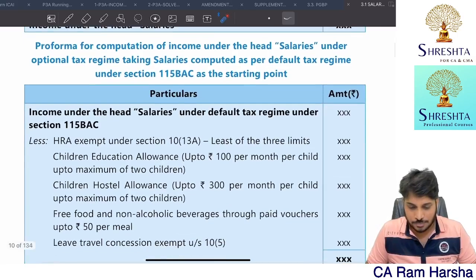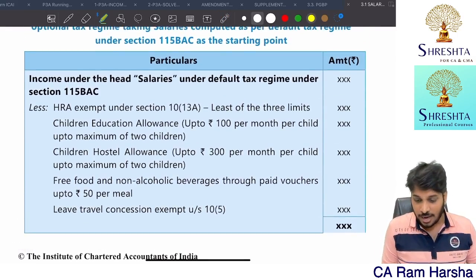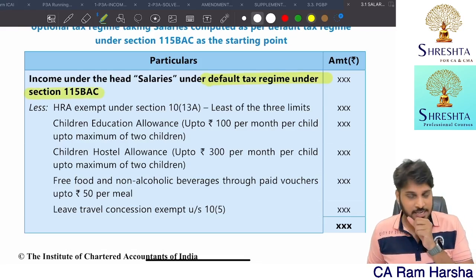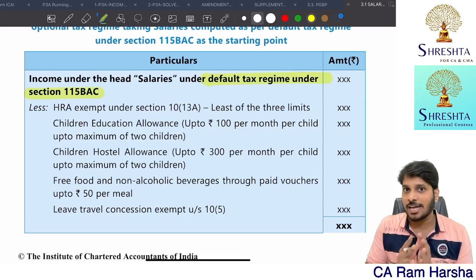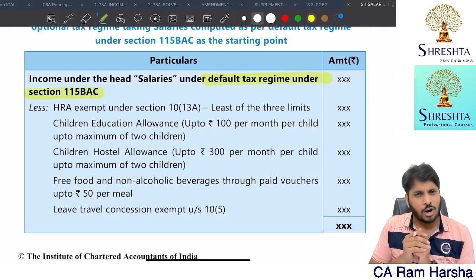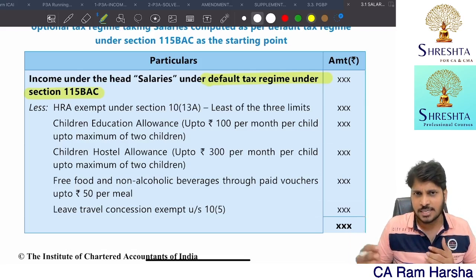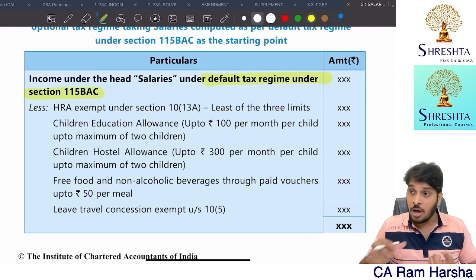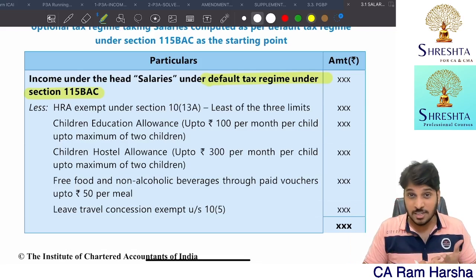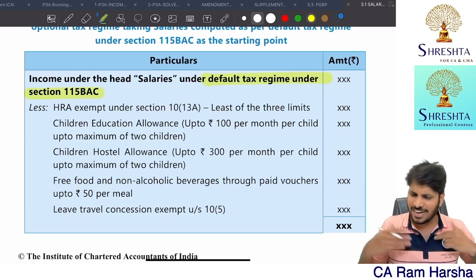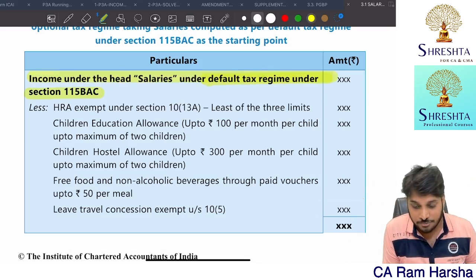Suppose we have computed income under the default tax regime for a salaried employee. He has given his salary data and all. We computed as per default tax regime. We did not take HRA exemption. Whatever HRA received, we fully taxed it. Whatever leave travel concession benefit there is, we fully taxed it. Whatever special allowances he got, we fully taxed it. Like that, as per default tax regime 115BAC, we computed income from salaries.